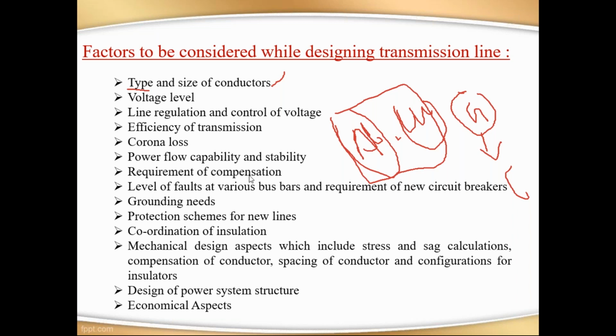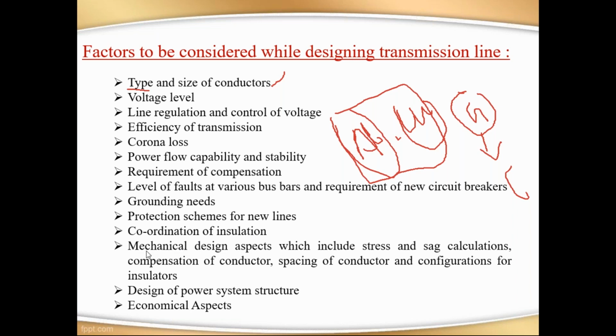Next, the requirement of compensation. Compensation is nothing but, if there is any deviation in the voltage levels, we stabilize it by using a compensation device like FACTS devices. Next, level of faults at various bus bars and requirement of new circuit breakers. This point belongs to the protection scheme. If a fault occurs at a particular area, what protection scheme do we have to provide there? Next, grounding needs, protection schemes for new lines, coordination of insulation, mechanical design aspects.